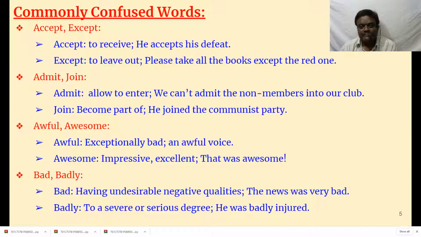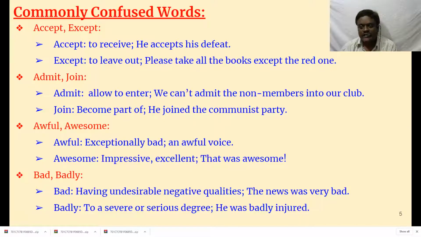Accept and except. They sound the same, but the spellings are different and even the meanings are different. Accept means to receive. For example, he accepts his defeat. He accepts the gift. He accepts something given. Except means to leave out. Please take all the books except the red one. You can take all the books, but except the red one. Except means other than that.